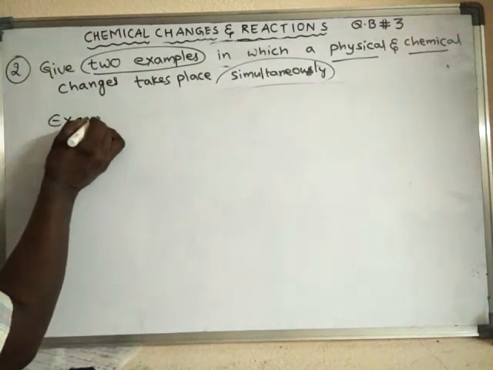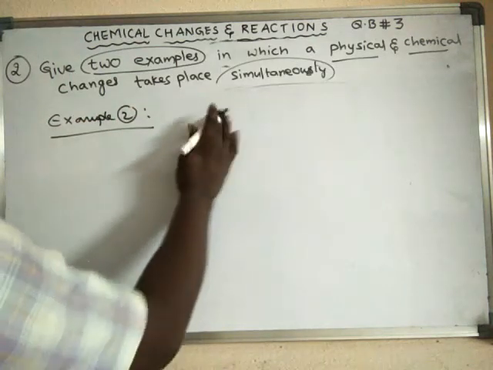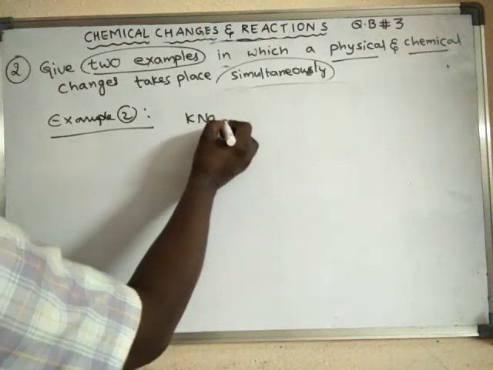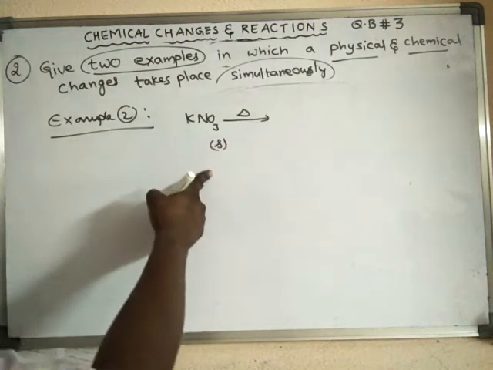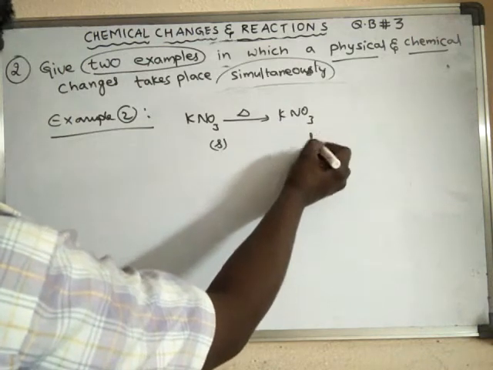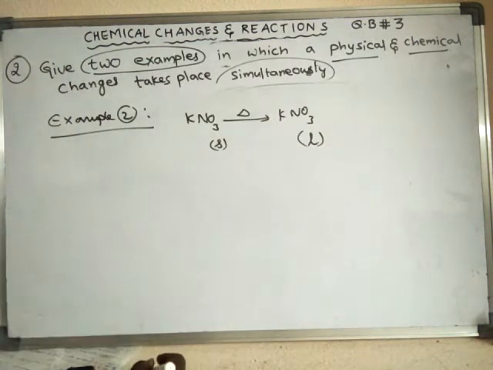Example 2, potassium nitrate. So take potassium nitrate and heat it. Initially, the solid form of potassium nitrate will convert into liquid potassium nitrate. Slowly it will melt into liquid form.